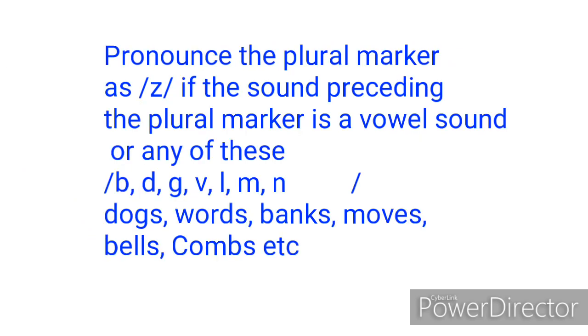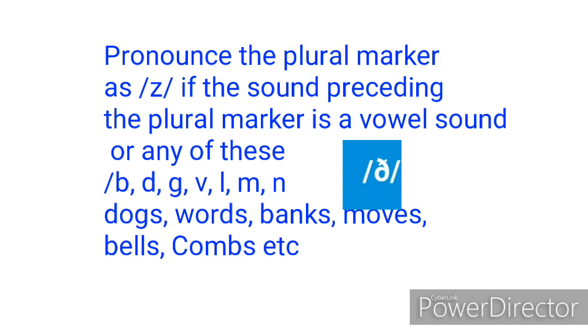In the second tip, pronounce the plural marker as z if the sound before the plural marker is a vowel sound, or any of these consonant sounds: b, the B letter, d, the D letter, g, the G letter, v, the V letter, ng, that is the NG or NK, l, the L letter, m, the M letter, n, the N letter, and the voiced th.